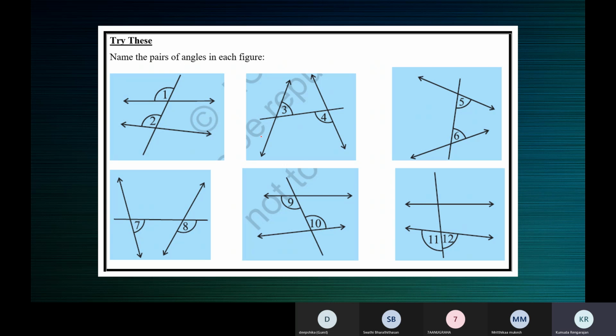Vertically opposite angles formed are always equal. A linear pair is always supplementary. On the straight line, we have these two angles 11 and 12. Their sum will be 180, even though the lines are not parallel. So what? It's not affected at all because this line alone is a straight line. So the angle from here to here is 180 degrees. That means 11 plus 12 is equal to 180.